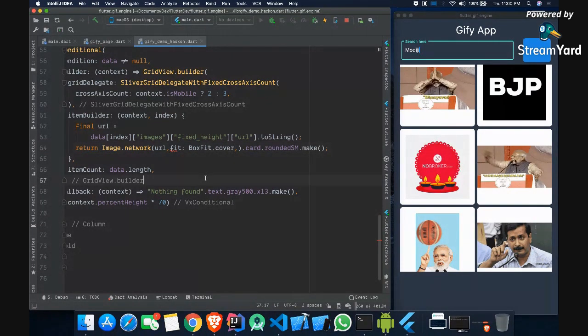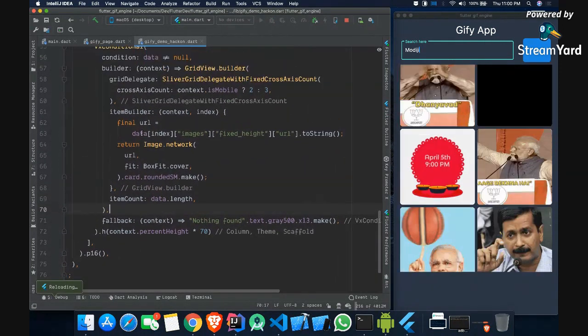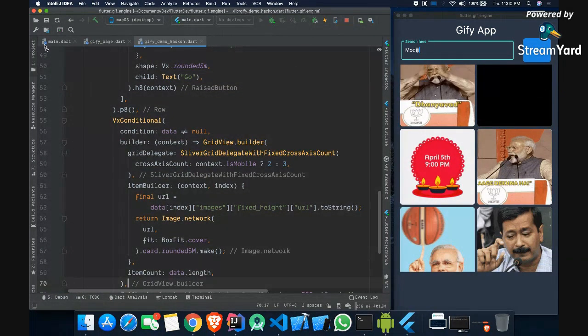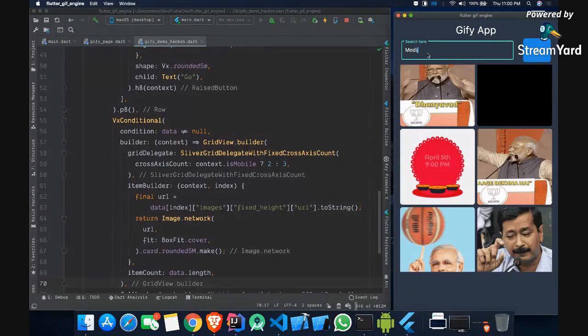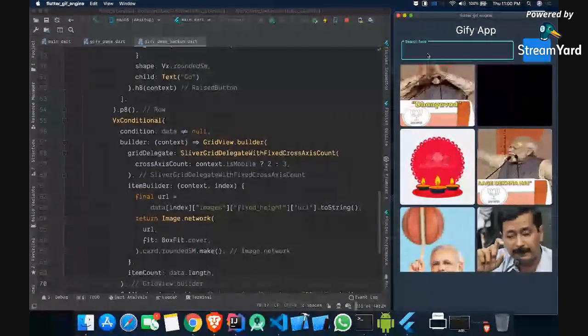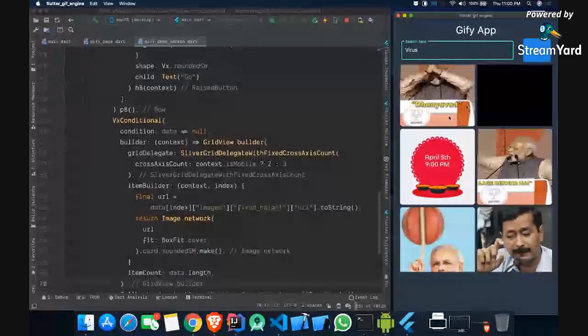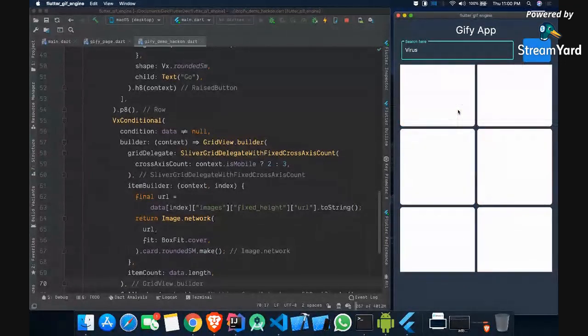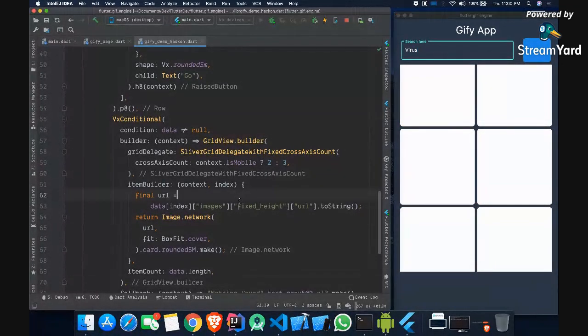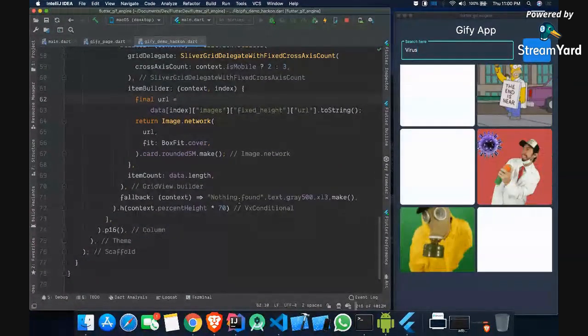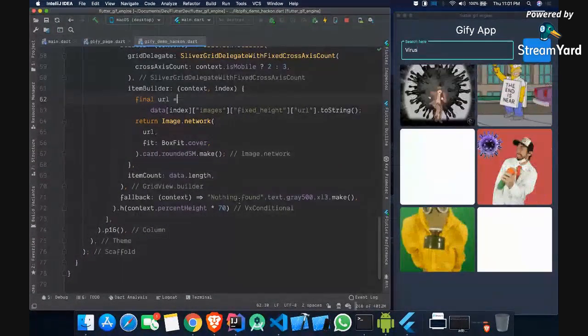Because we are running out of time, I want to give you the idea of how to show the indicator and all. You can refer to the code. I'll publish it on GitHub. On GitHub, I am Pawan, so you can check it out. Now let me try to change this and write something else which we haven't used so far. Let's say virus. If we search it, you will see there is no indicator as of now. We will add it later, but now we should see some virus. Okay, this is what it is showing, these gifs.